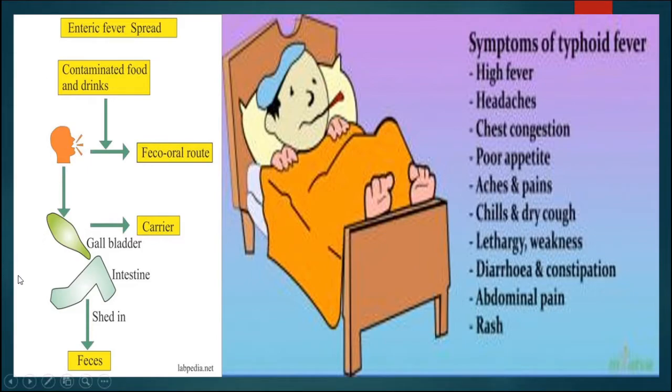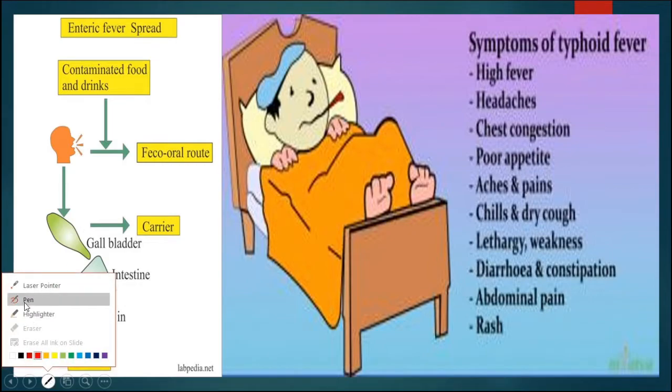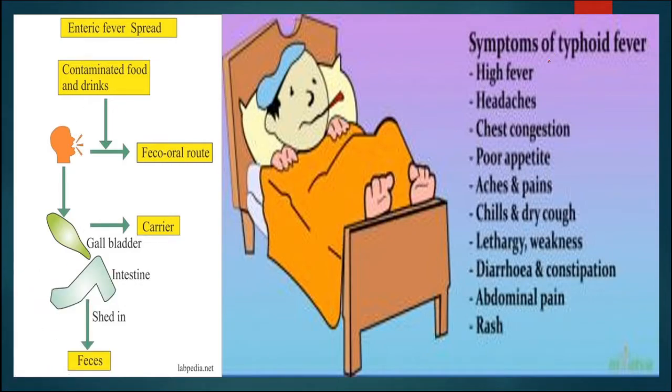Now in this slide we will see the symptoms of typhoid fever. How will we identify whether this fever is typhoid or not? Now there are some common symptoms like high fever, headache, chest congestion, poor appetite, that is loss of appetite, then aches and pains in different parts of the body, then chills and dry cough, then weakness, diarrhea, constipation, abdominal pain, rashes on the body. So these are some common symptoms which occur in typhoid fever.